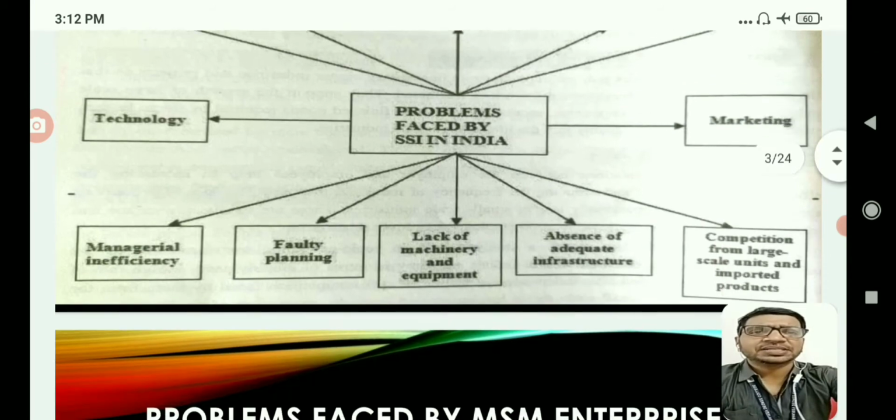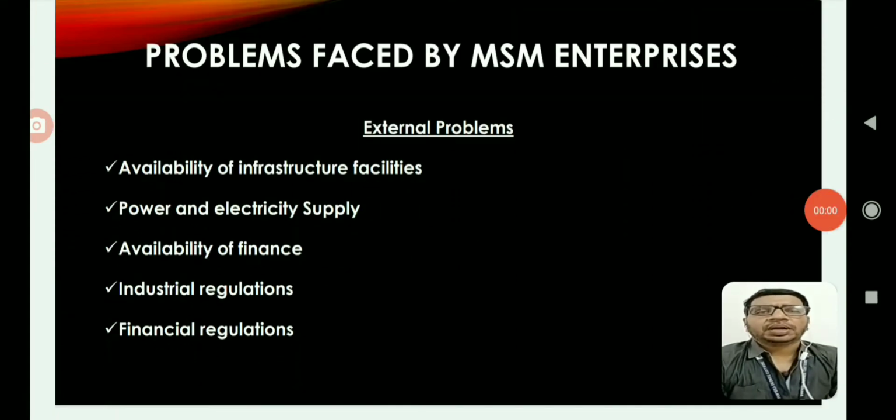Let us discuss each problem. Now let us look at problems faced by MSMEs in detail. First are external problems, starting with availability of infrastructure facilities. Infrastructure facilities means availability of power, water, drainage system, roads, electricity and other resources. Lack of these facilities could adversely impact the growth of MSMEs in India.